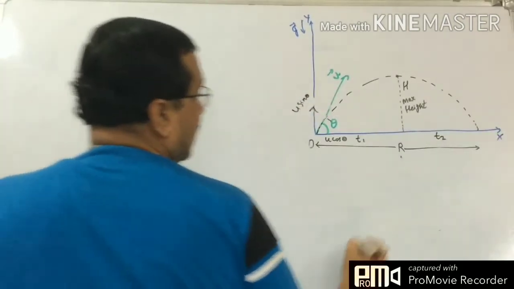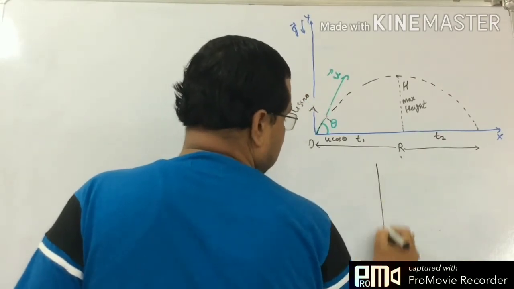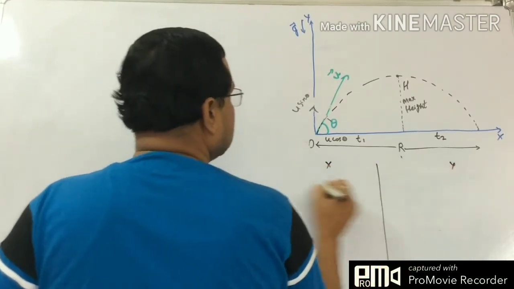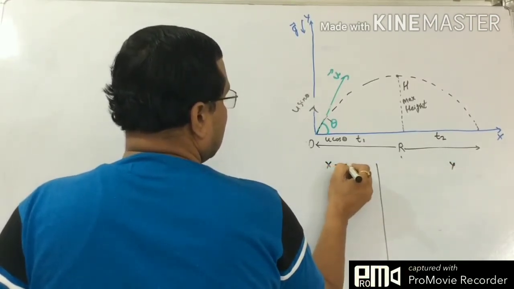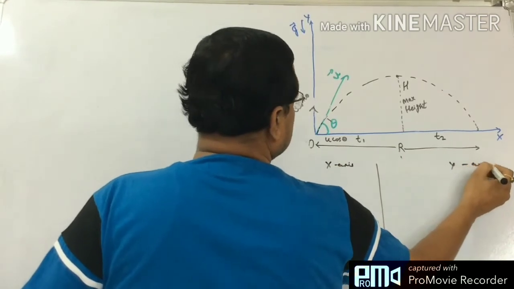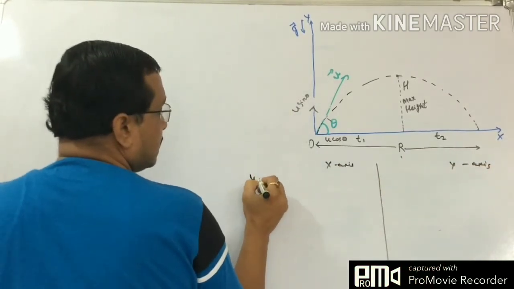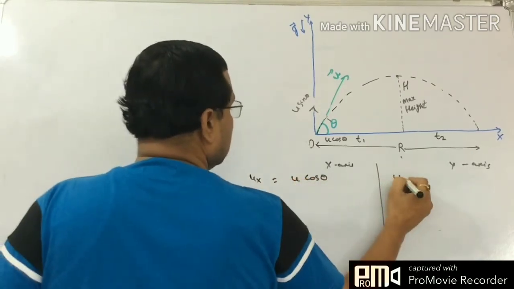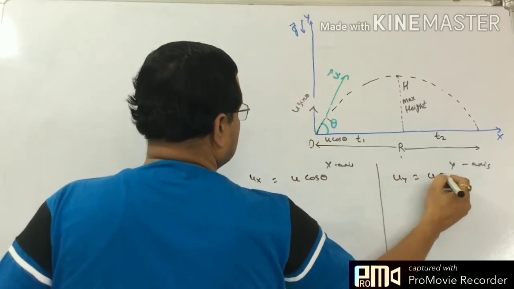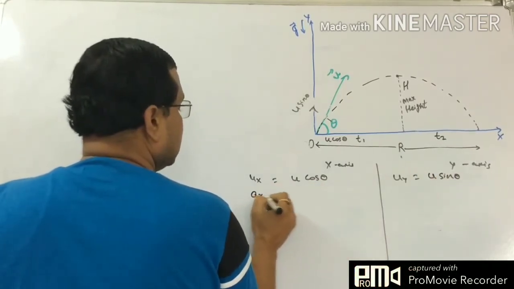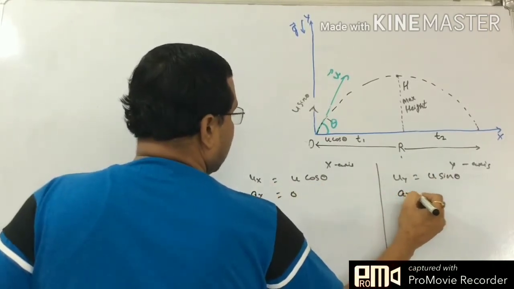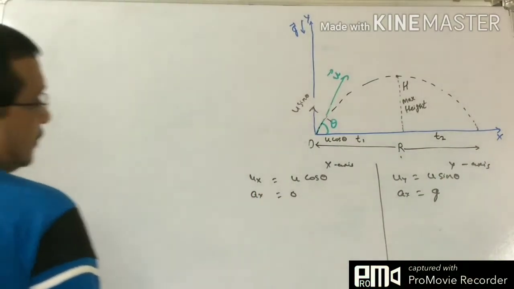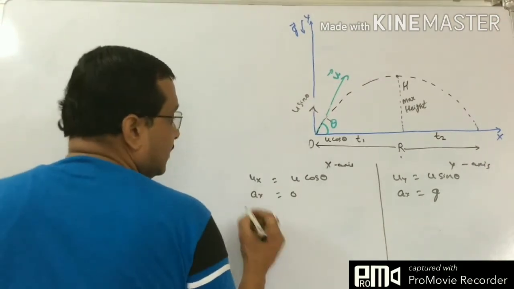This is our x-axis, this is the y-axis, and we have ux equals u cos theta, uy equals u sin theta, ax equals 0, ay equals minus g. So what will be the equations? When we write the equations, we can write from here.